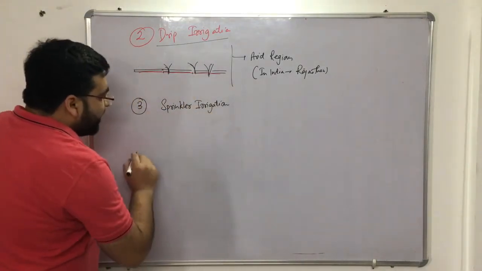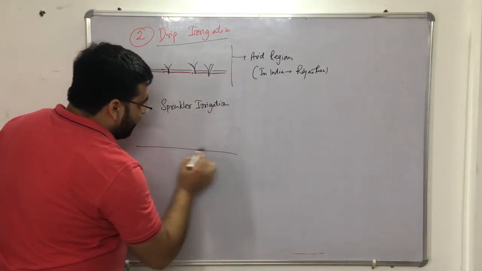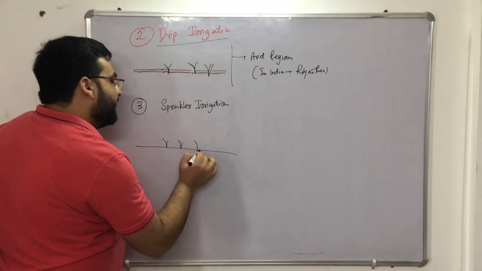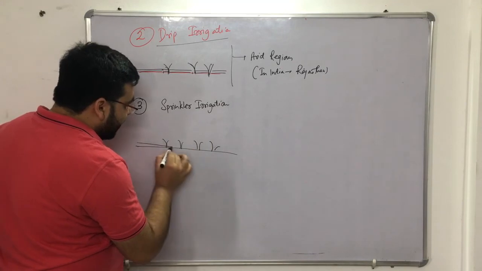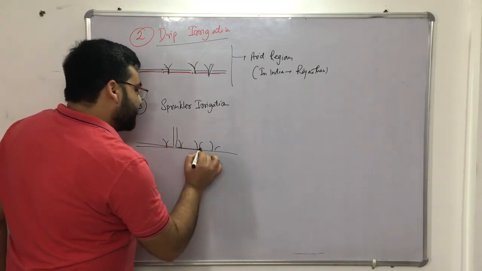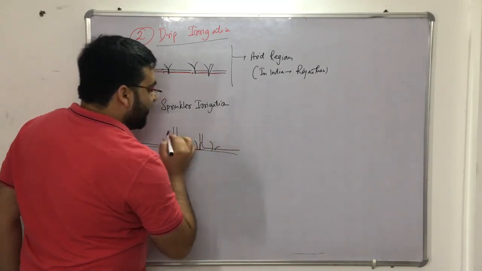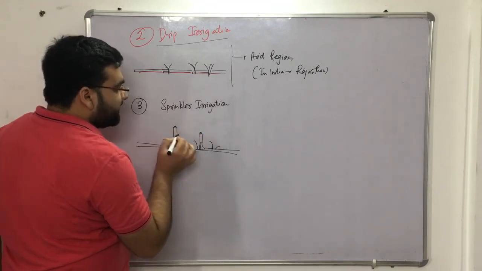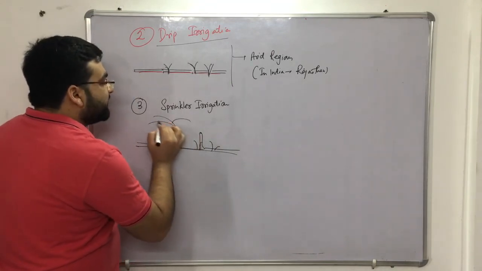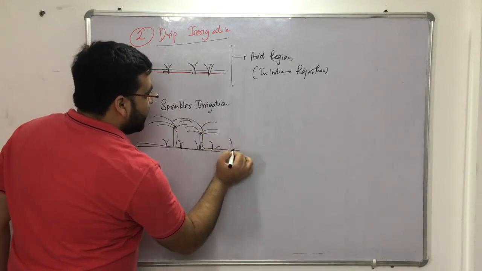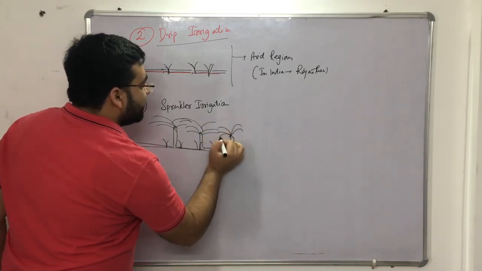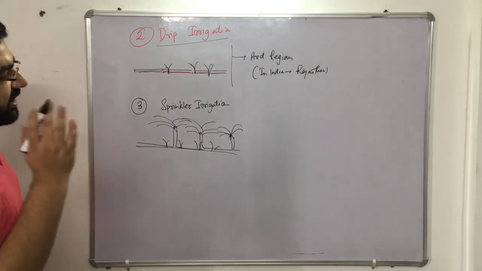So in sprinkler irrigation, what is there? Let us say this is a particular land, and on the land we have crops. A network of pipes is there, and we have sprinklers like this, a nozzle system. So it sprinkles water on the ground, and this type of irrigation is known as sprinkler irrigation, right?